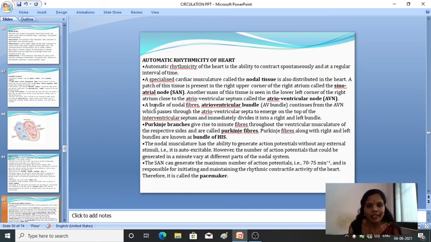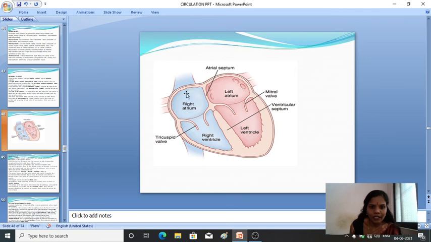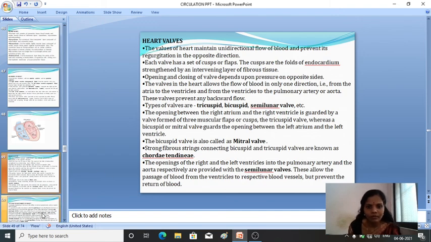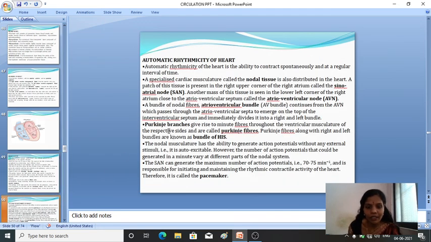Okay, then the bundles of these nodal fibers are called atrioventricular bundles, AV bundles. It arises from the AVN and passes through the atrioventricular septum and emerges on the top of the interventricular septum and immediately divides into the right and left bundles. Okay, generally when blood flows, it creates pressure. Here, on this side at the top is the sinoatrial node, and on this side is the AVN. Understood?